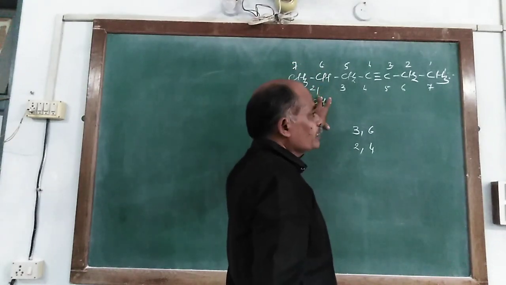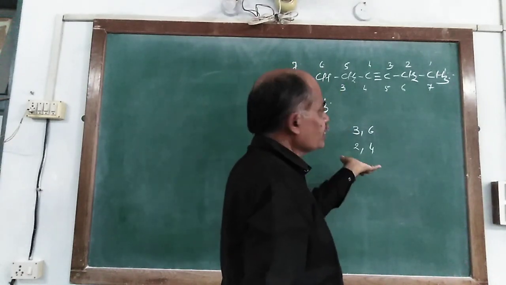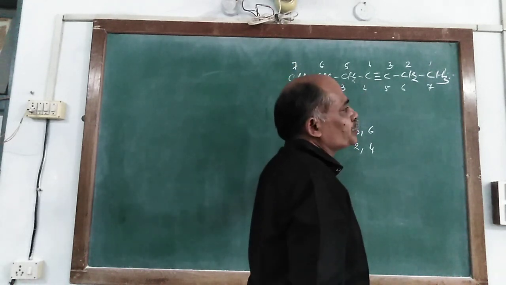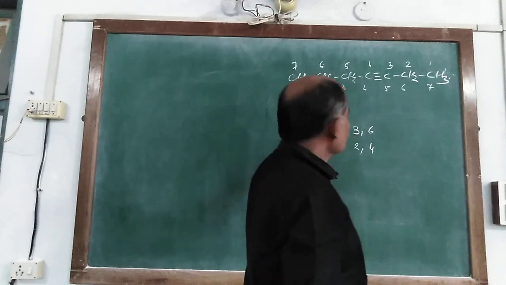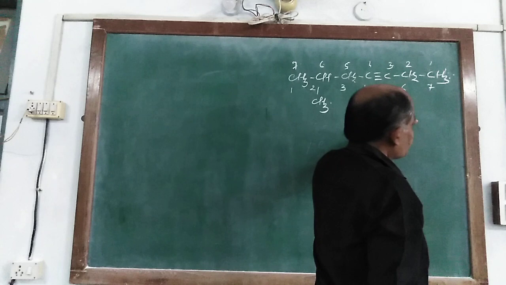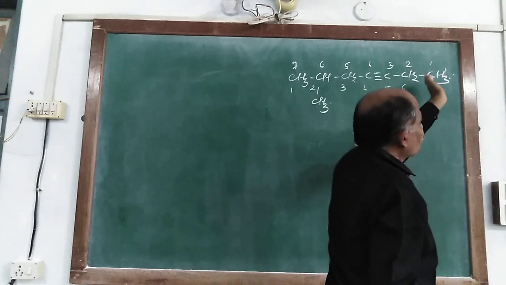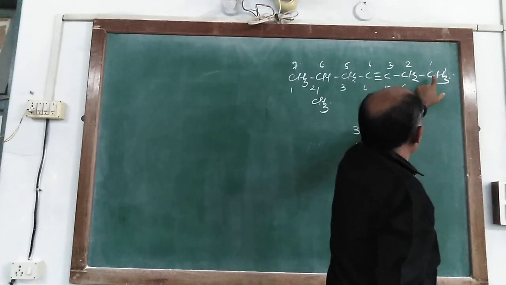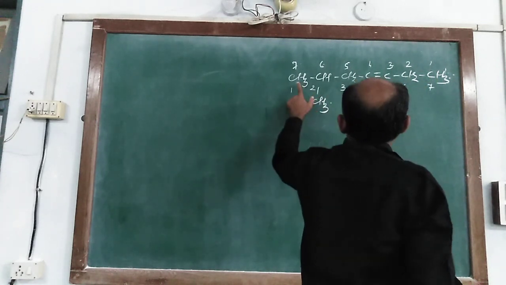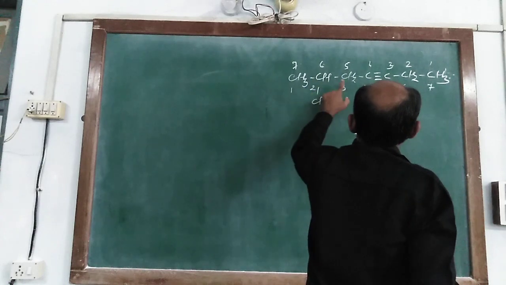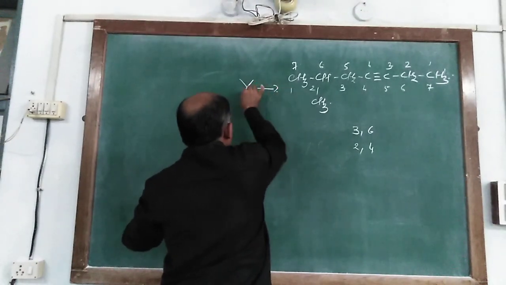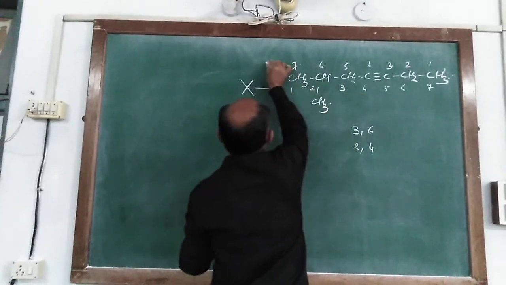At that time, for the numbering, priority is given to the triple bond, not to the substituent group. So in this structure, we give the numbering from the right hand side, because from the right hand side the triple bond has number 3, and from the left hand side 4. So it is not numbered from this side, but it is numbered from this side.